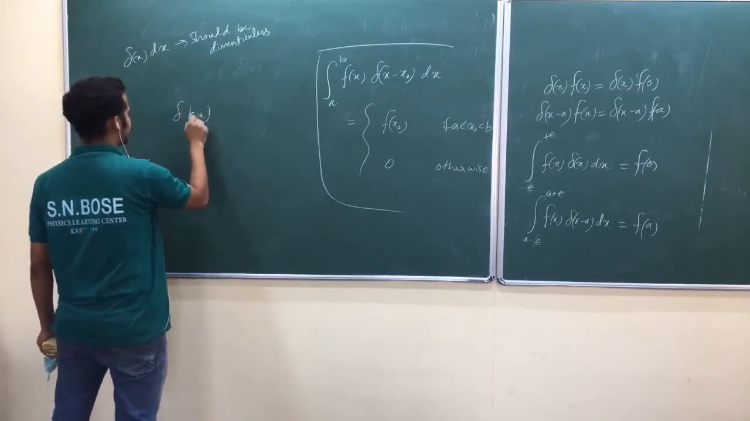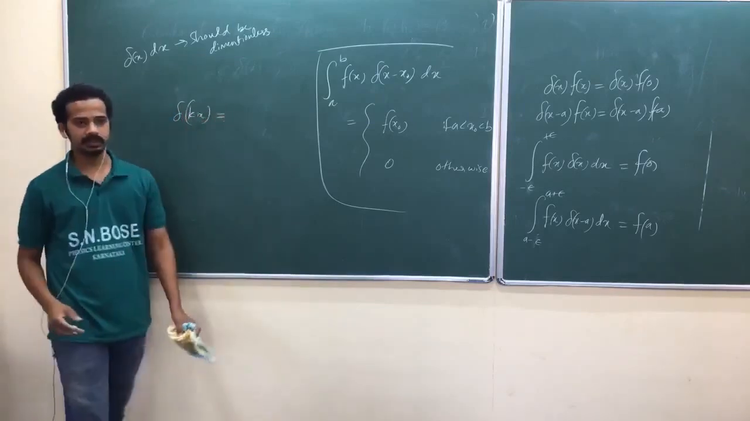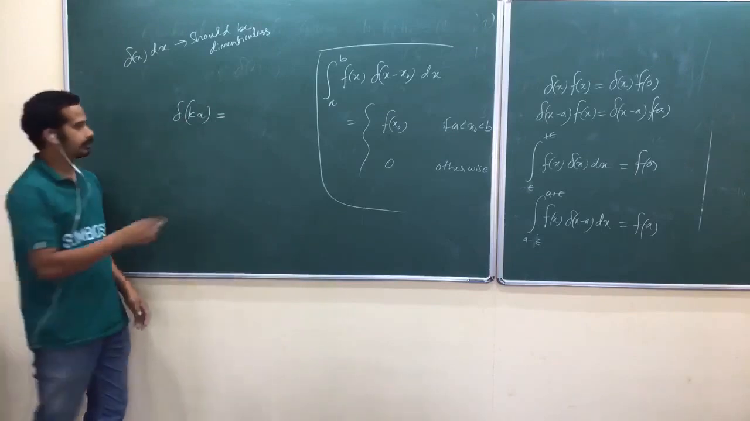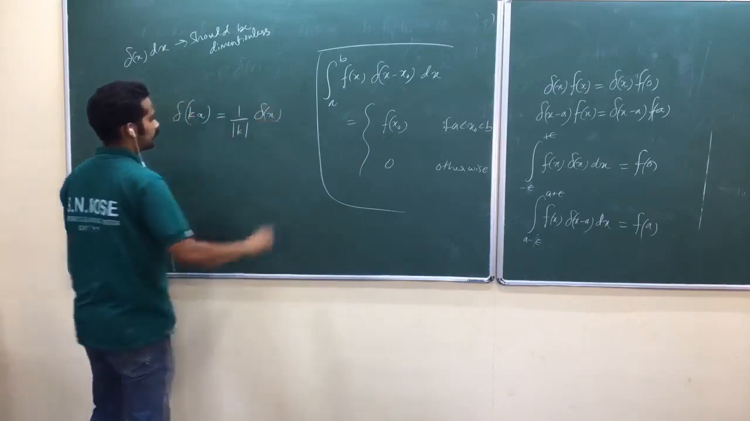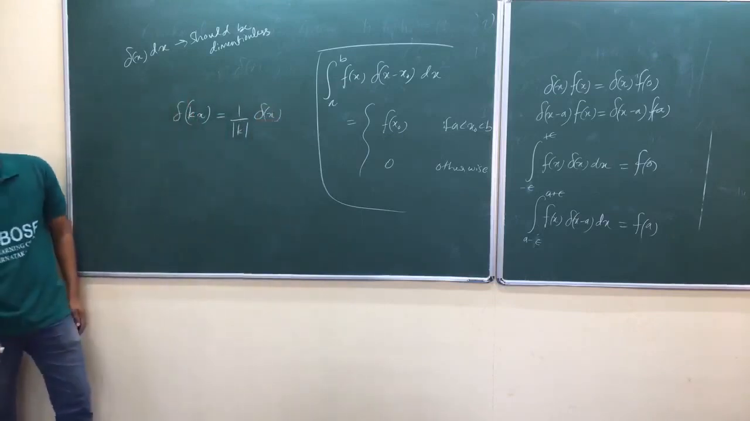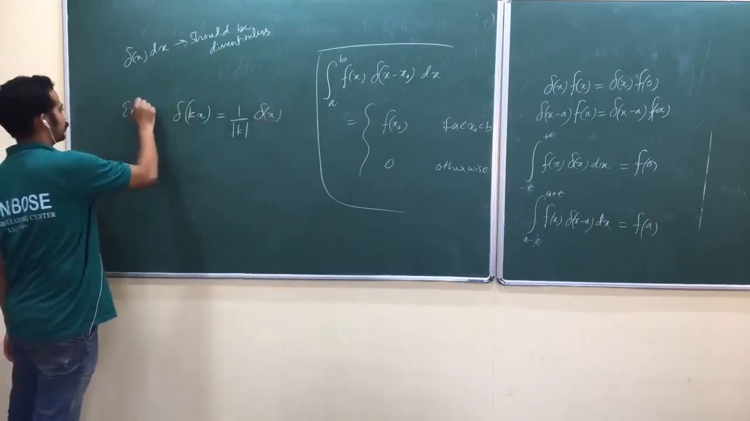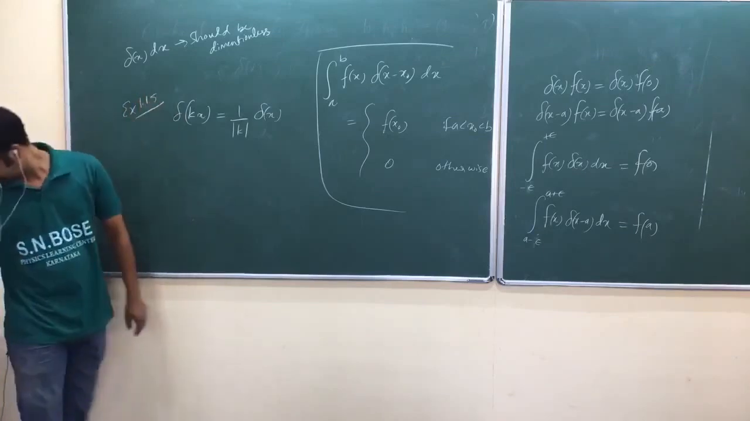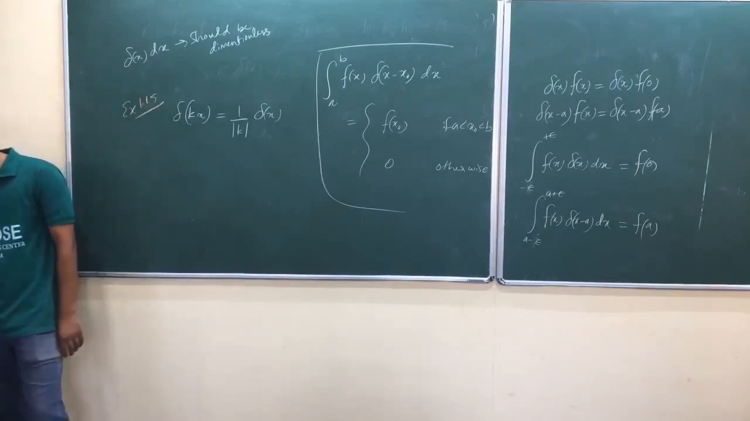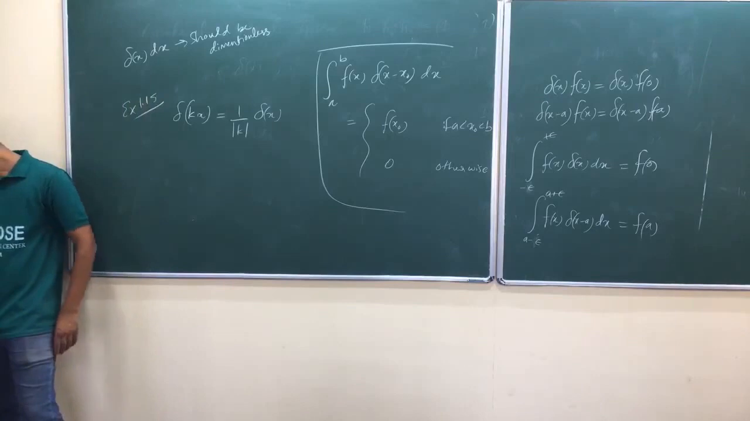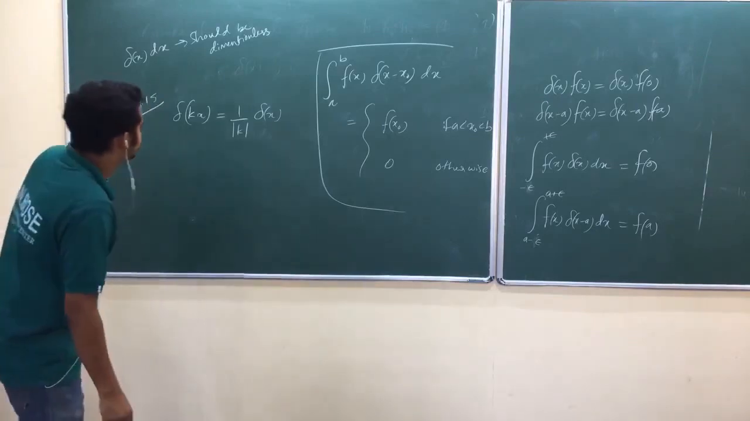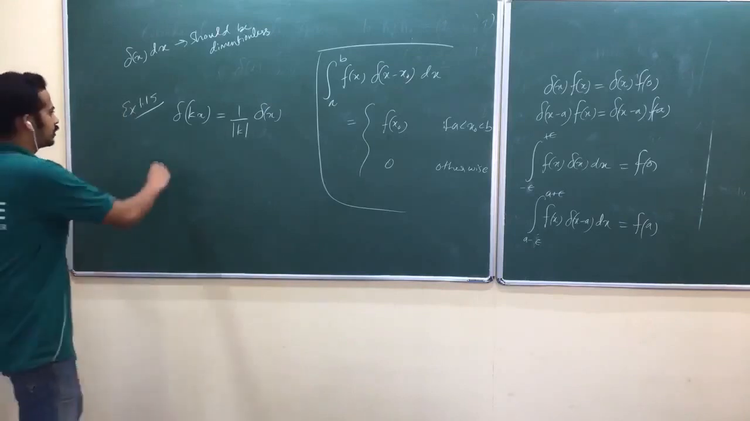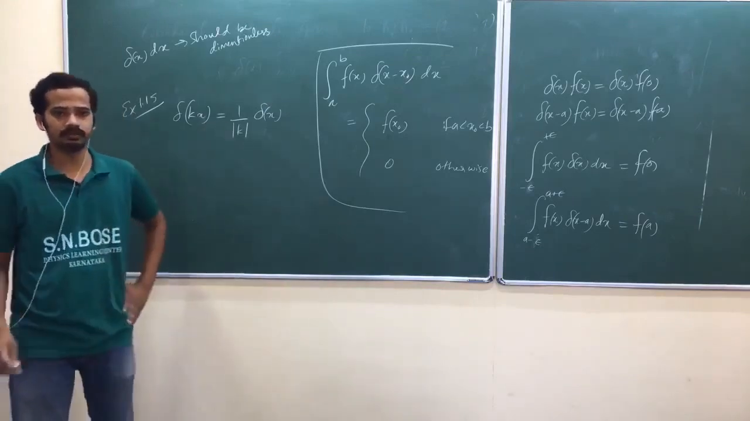Delta of kx, rescaled, will be 1 by mod of k into delta of x. That is example number 1.15. He has given the solution. Just see that one, or you can just make a note of this one. You just have to remember this one.